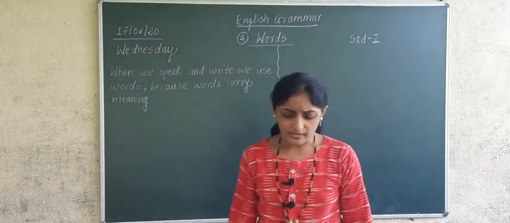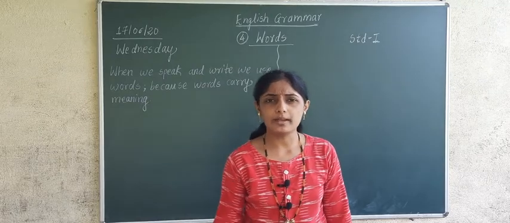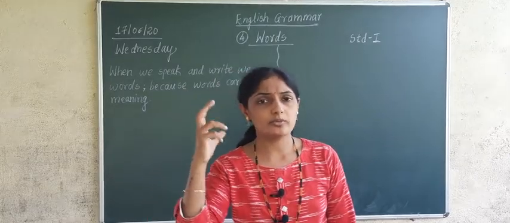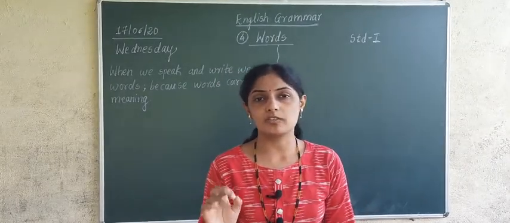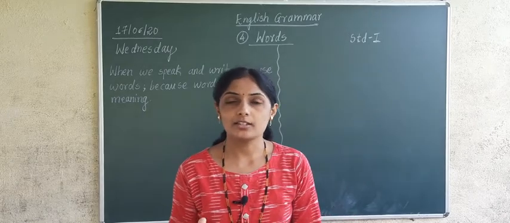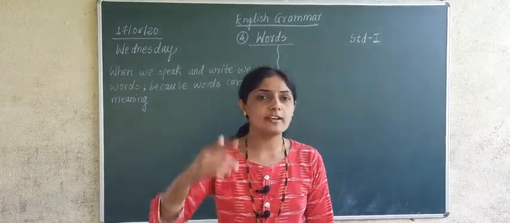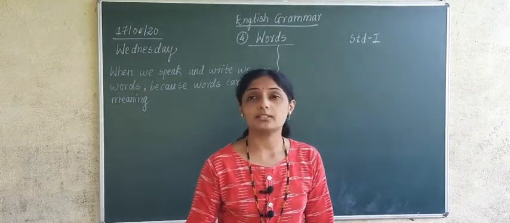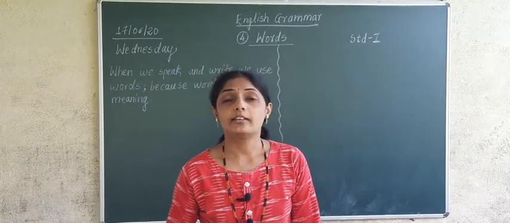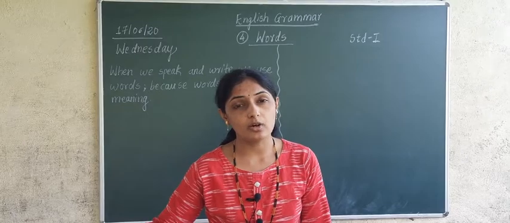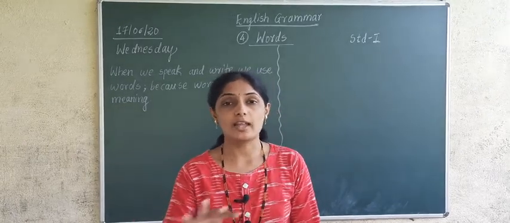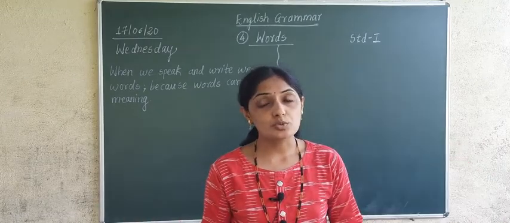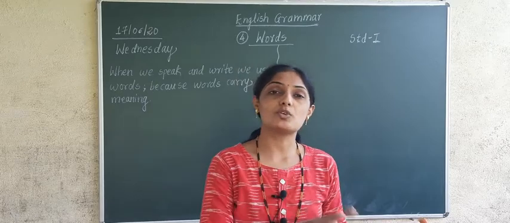Words. Now when I say words, what comes to your mind? Immediately something comes. That is what? Letters. The first thing which comes to your mind is letters. Correct? Then you recall and revise and say, ma'am has taught us in the first lesson, the alphabet lesson, that there are a total of 26 letters, and these 26 letters are arranged in alphabetical order. Again, these letters are separated into 2 groups. Which are those 2 groups? The first group is vowels and the second group is consonants.